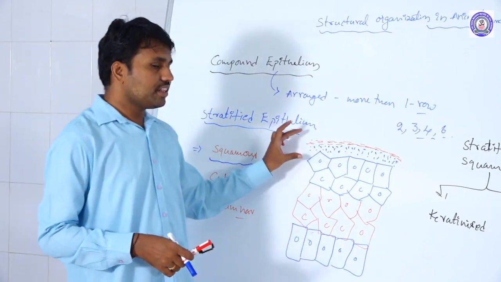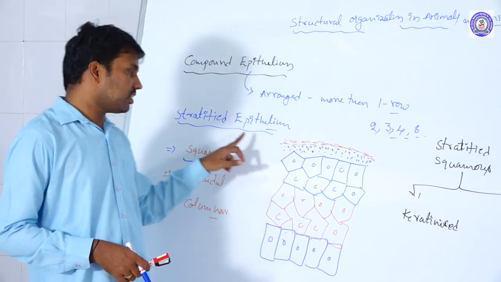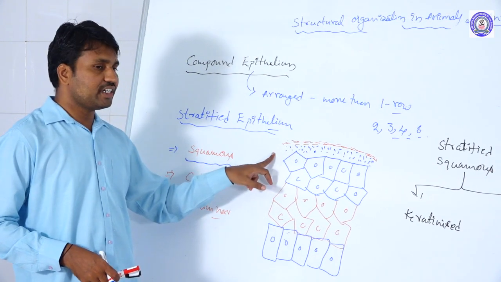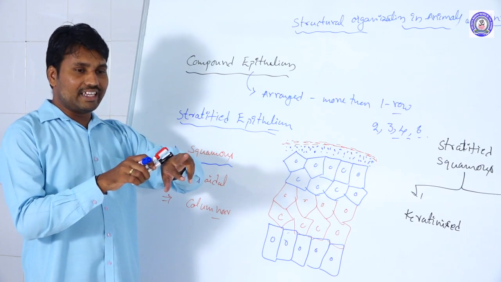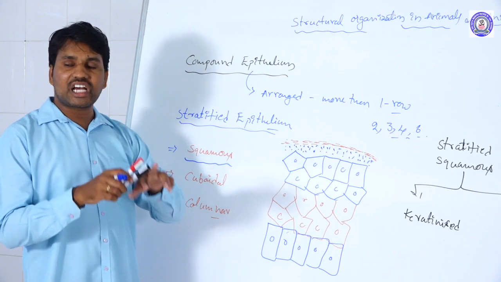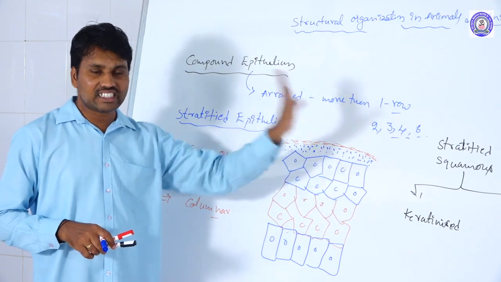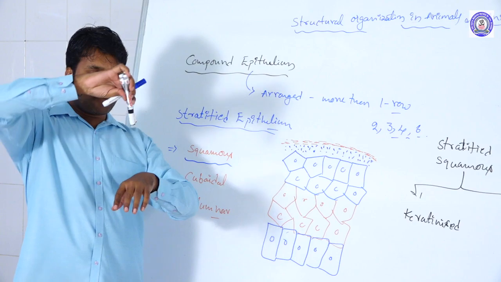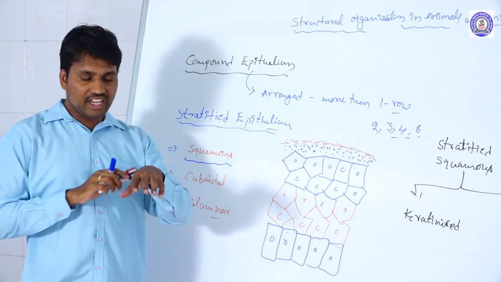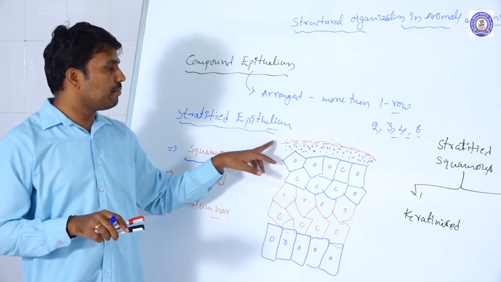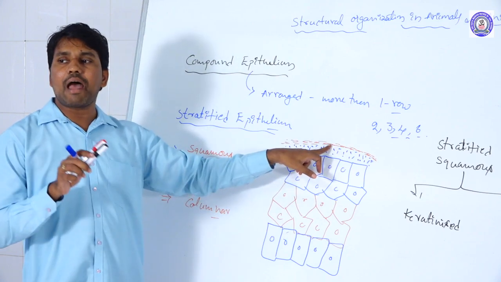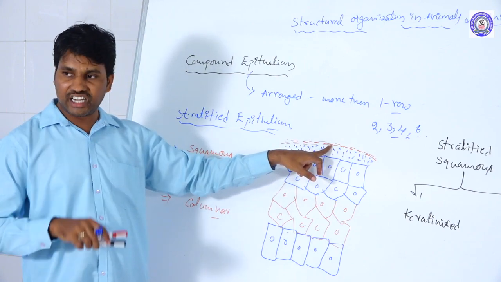Where it is distributed: the keratinized stratified squamous epithelial tissue is present in the epithelium, that means the skin. The epidermis is covered by the keratinized structure only. So whenever we pour water, it is not absorbed into the tissues. Why? It is covered by the horny, keratinized material, so it acts as a water resistant barrier here.